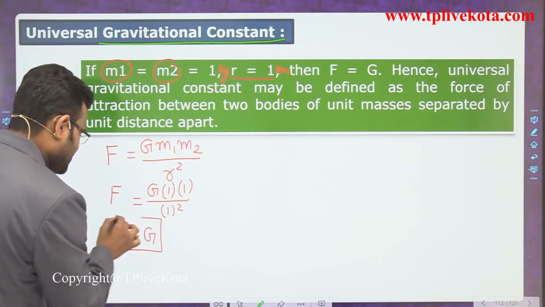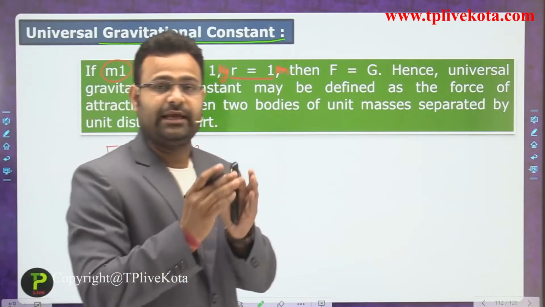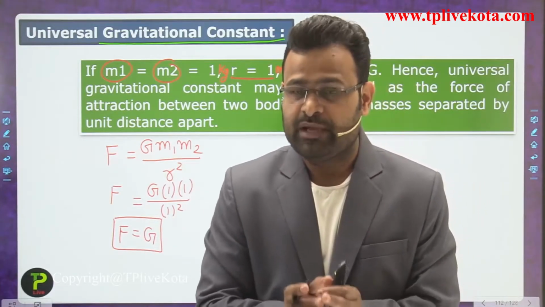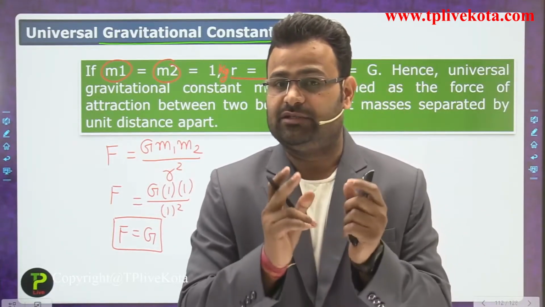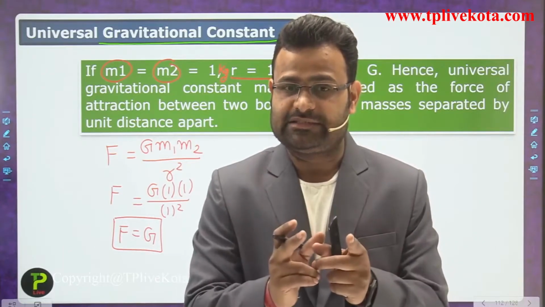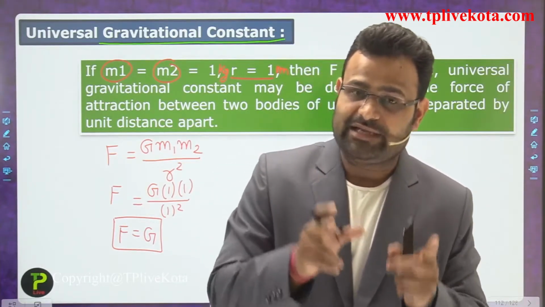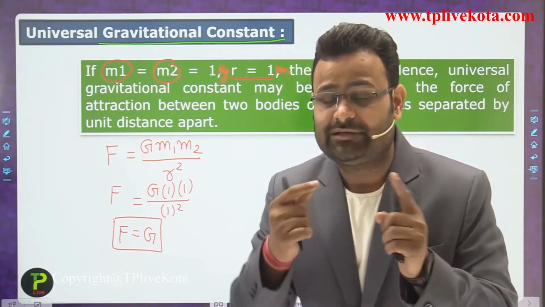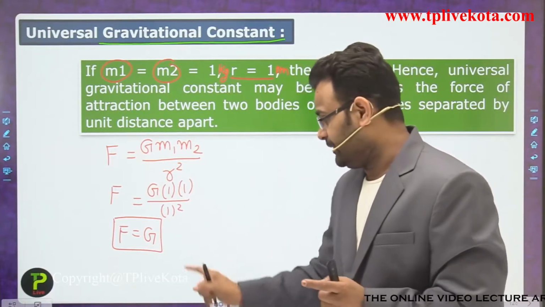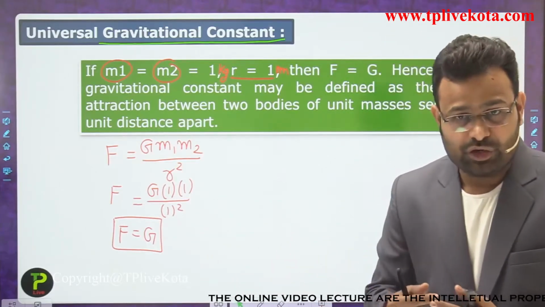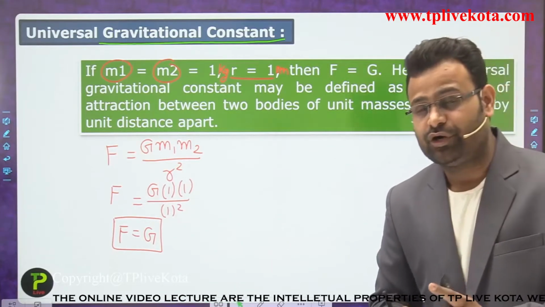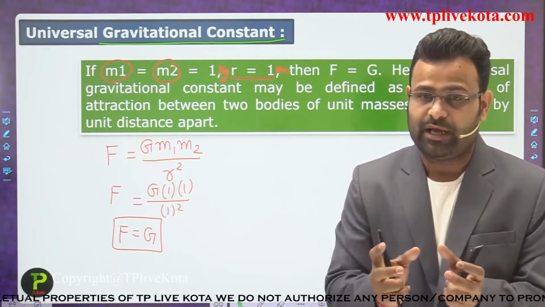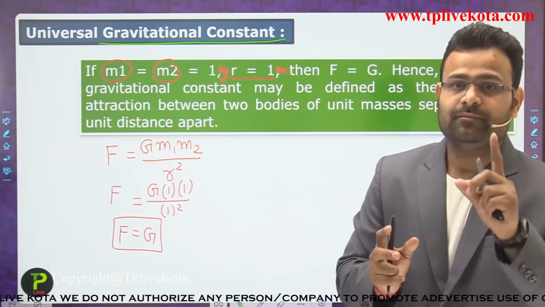We get the gravitational constant capital G, which is equivalent to the force applied by those bodies. If the bodies have a mass of 1 kilogram each and maintain a distance of 1 meter, then the force they apply is equivalent to the gravitational constant capital G. Capital G is also a force applied by two bodies which have mass 1 kilogram and distance 1 meter.